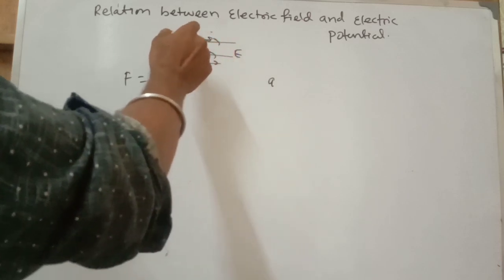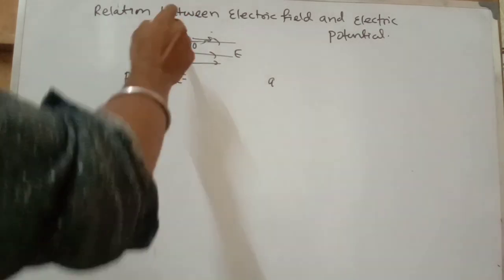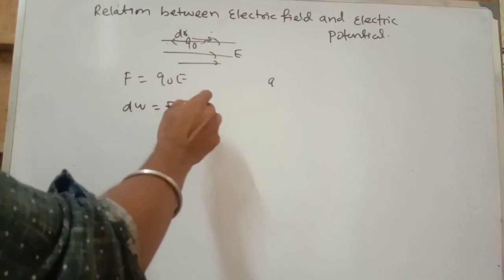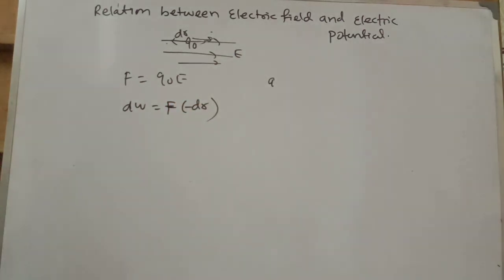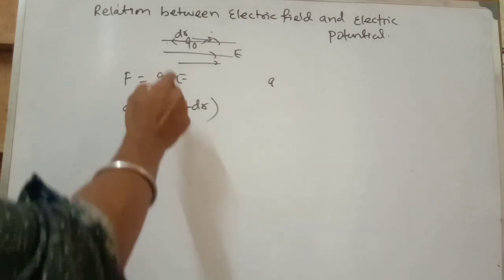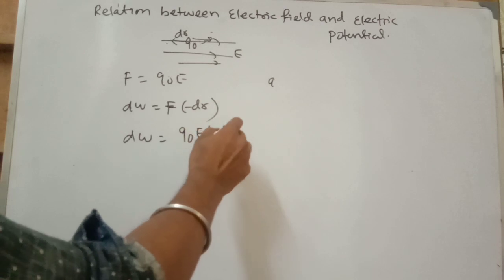If an external agent applies a force and a displacement dr, the work done you can write as F into minus dr. So dW, putting the value of F as Q naught E, is Q naught E times minus dr.